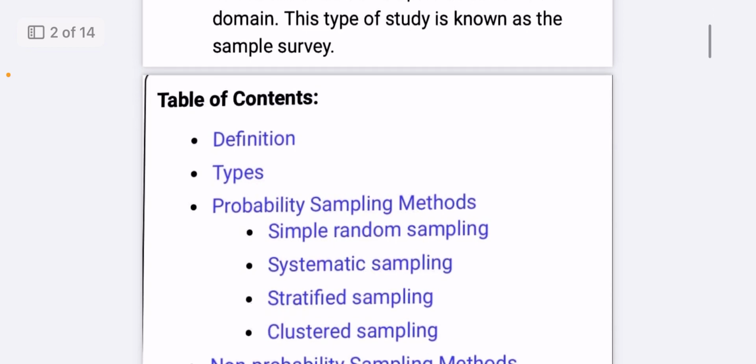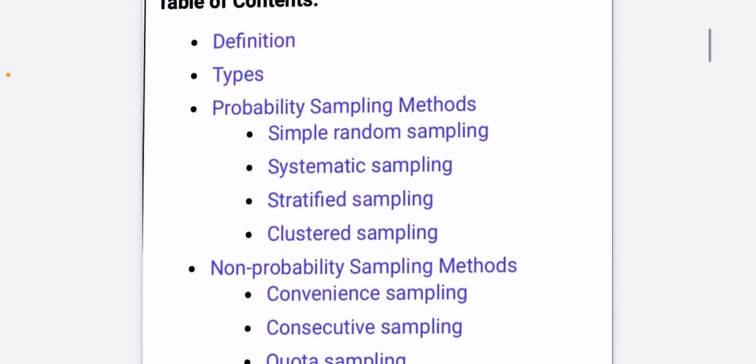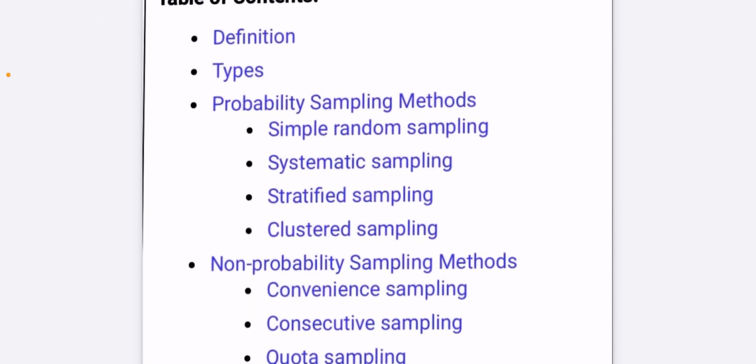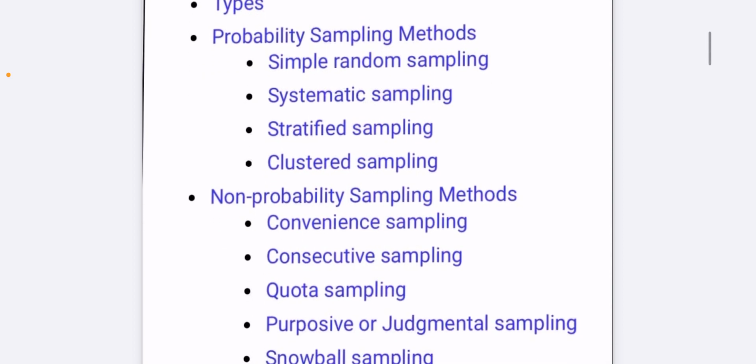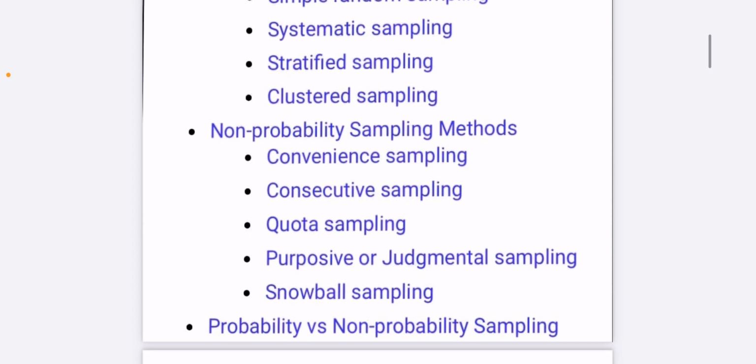Table of contents: definition, types, probability sampling, simple random sampling, systematic sampling, stratified sampling, cluster sampling. Non-probability sampling methods are convenience sampling, consecutive sampling, quota sampling, purposive or judgmental sampling, and snowball sampling.